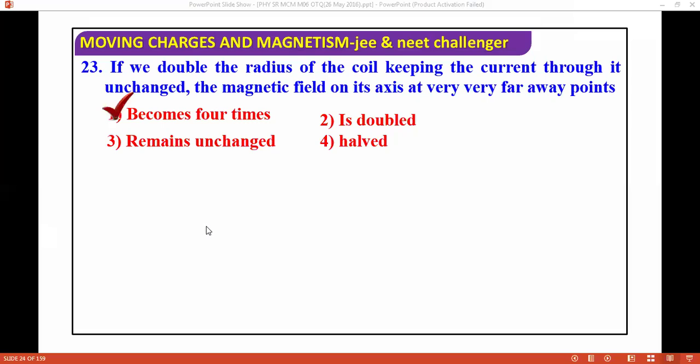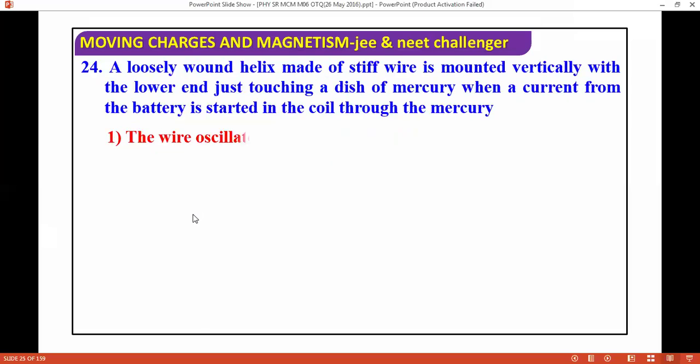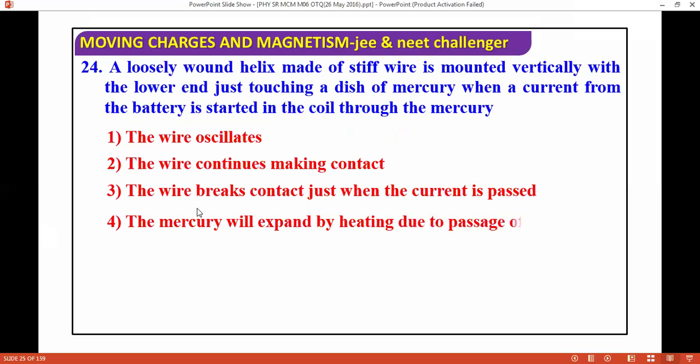Next question, we are moving ahead. A loosely wound helix made of strip wire is mounted vertically with the lower end just touching the surface of mercury. When a current from the battery is started in the coil, the wire oscillates. The wire makes contact, then breaks contact when the current is cut off, and the mercury expands due to heating by the current. So the wire will oscillate. Oscillation will start.